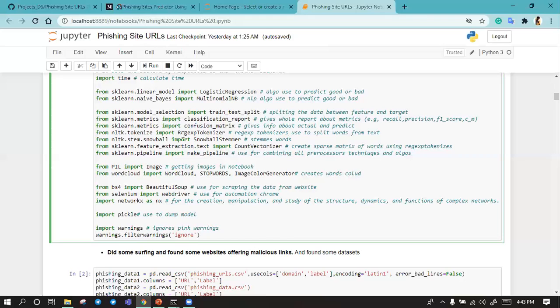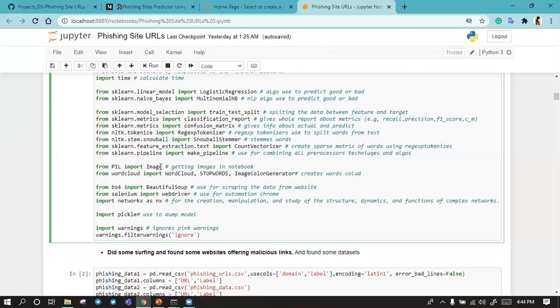Then we have regular expression tokenizer, and then we have Snowball stemmer. It is used to stem words. And then we have count vectorizer. It is used to transform the data into a sparse matrix. And at the last, we do the pipelining work using sklearn pipeline.